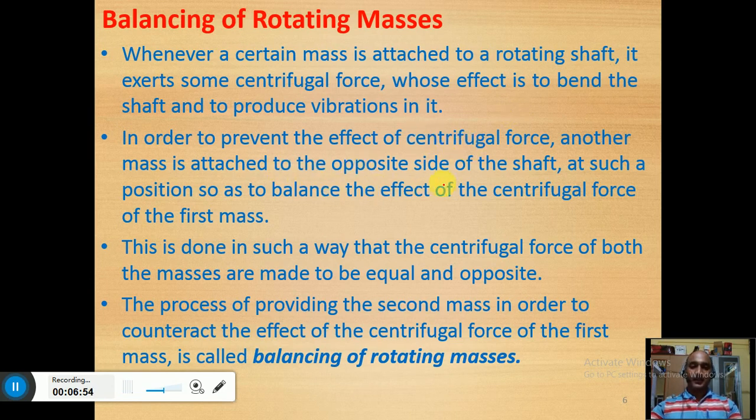Okay, so in this procedure, we attach a mass to the opposite side of the shaft such that it will have a certain position to counteract the centrifugal force due to the first mass. So the process of providing the second mass in order to counteract the effect of the centrifugal force of the first mass. Now, what is the meaning of this first mass? It means the unbalanced mass. Okay, this is called balancing of rotating masses.